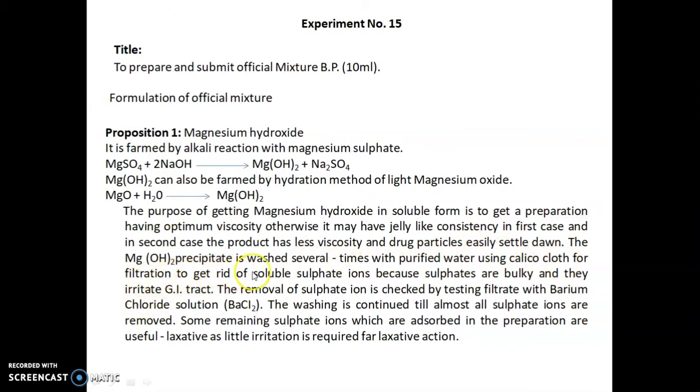The magnesium hydroxide, Mg(OH)2, precipitate is washed several times with purified water using calico cloth for filtration to get rid of soluble sulfate ions, because sulfates are bulky and they irritate the GI, gastrointestinal tract. The removal of sulfate ions is checked by testing the filtrate with barium chloride solution, that is BaCl2. The washing is continued till almost all the sulfate ions are removed. Some remaining sulfate ions which are adsorbed in the preparation are useful as a laxative, as little irritation is required for laxative action.